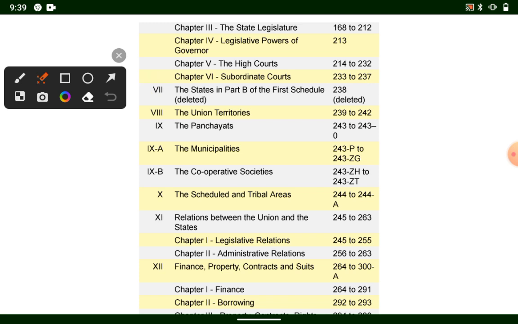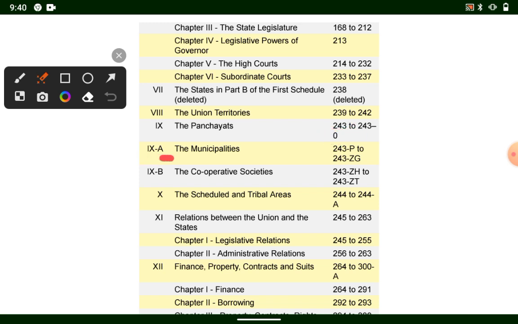is deleted, in which the states in part B of the first schedule were mentioned, and article 238 has been deleted. Part 8 deals with Union territories, and the articles covering it are 239 to 242. Part 9 is Panchayat, and the articles covering it are 243 to 243O, that is not zero, that is the letter O.